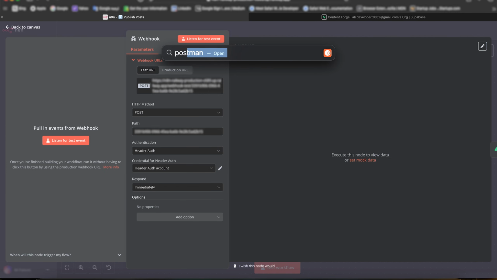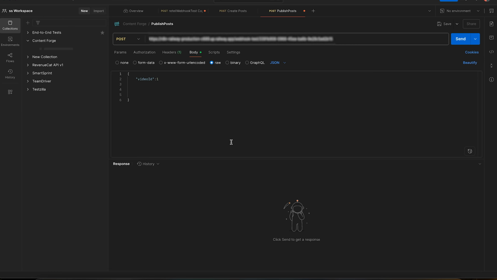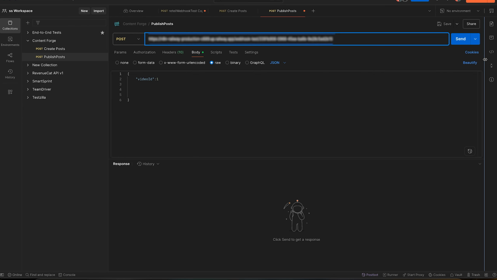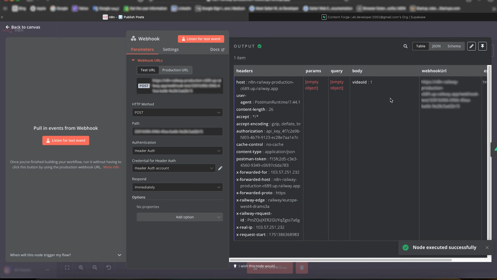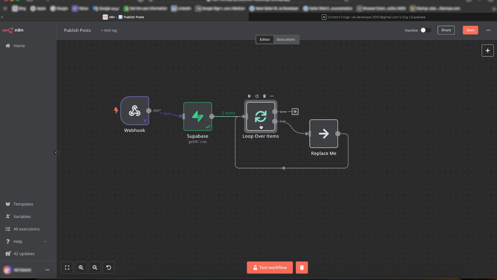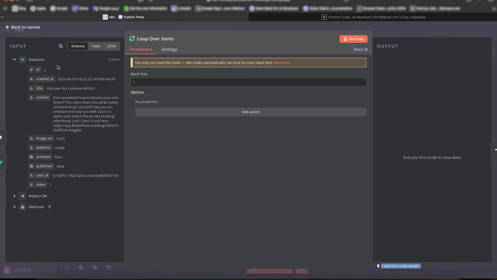Okay, let's bring up Postman. I use Postman to test out what we already have. So over here, listen for test events, send the test event. Okay, now we need to pin the data so we don't have to run the test anytime soon. Now run this one. Okay. Now it knows it has to go through those items.